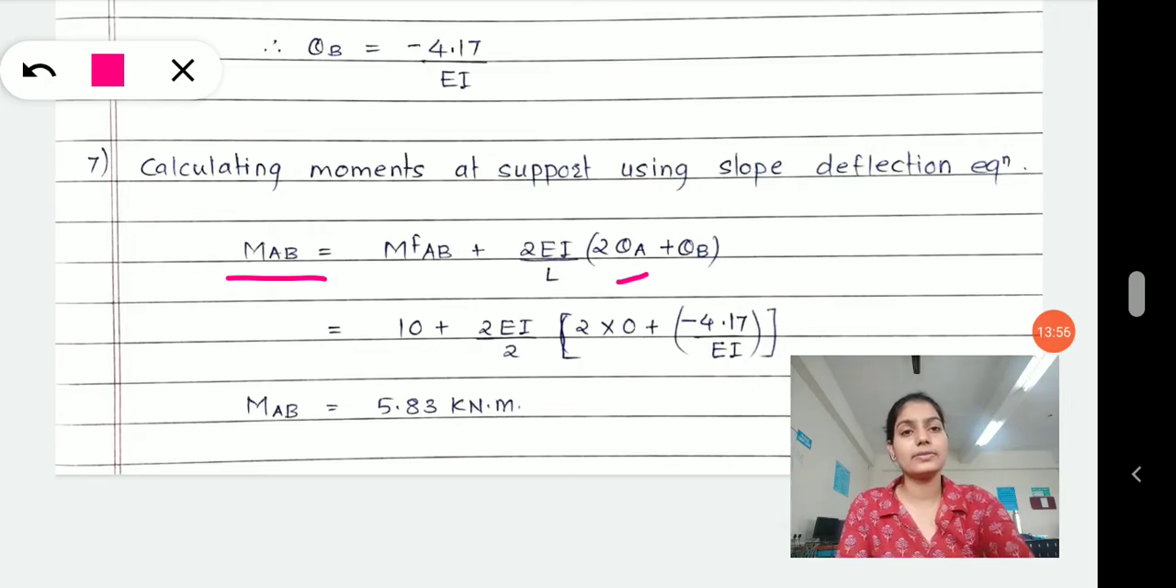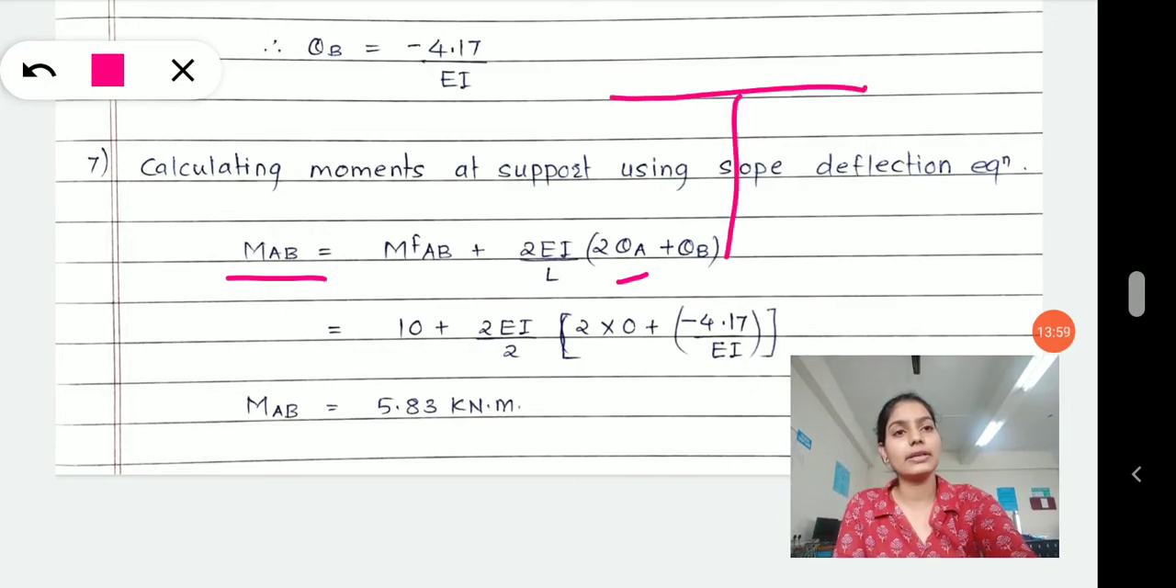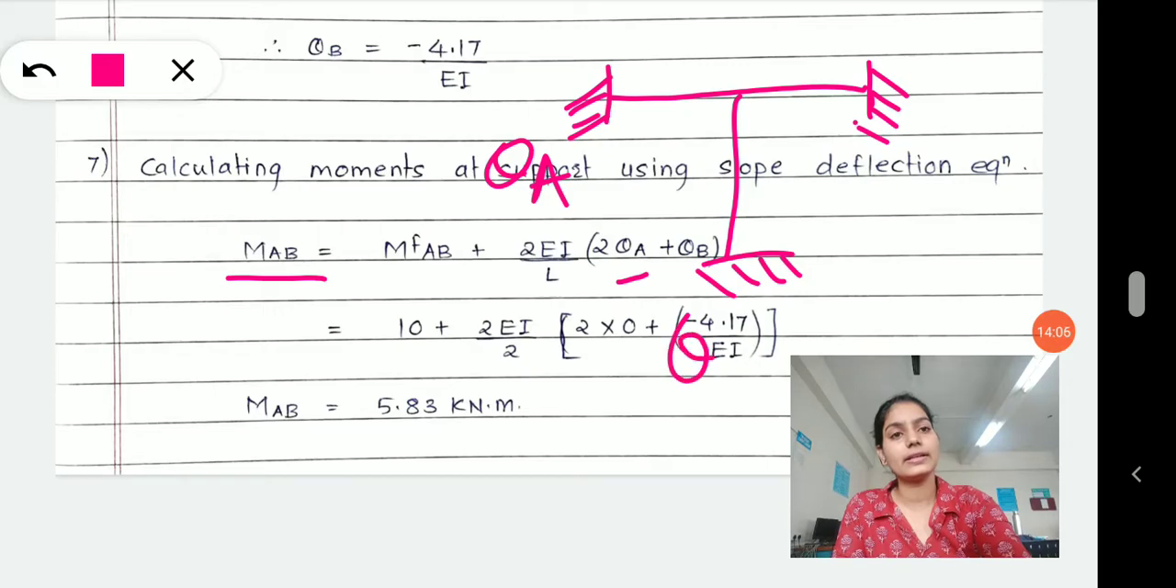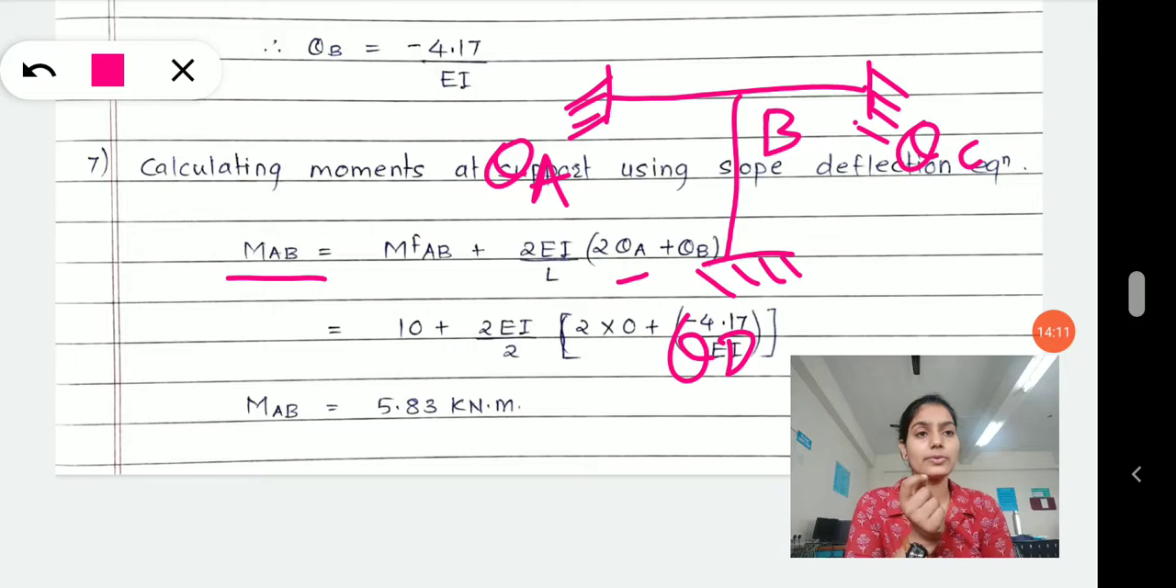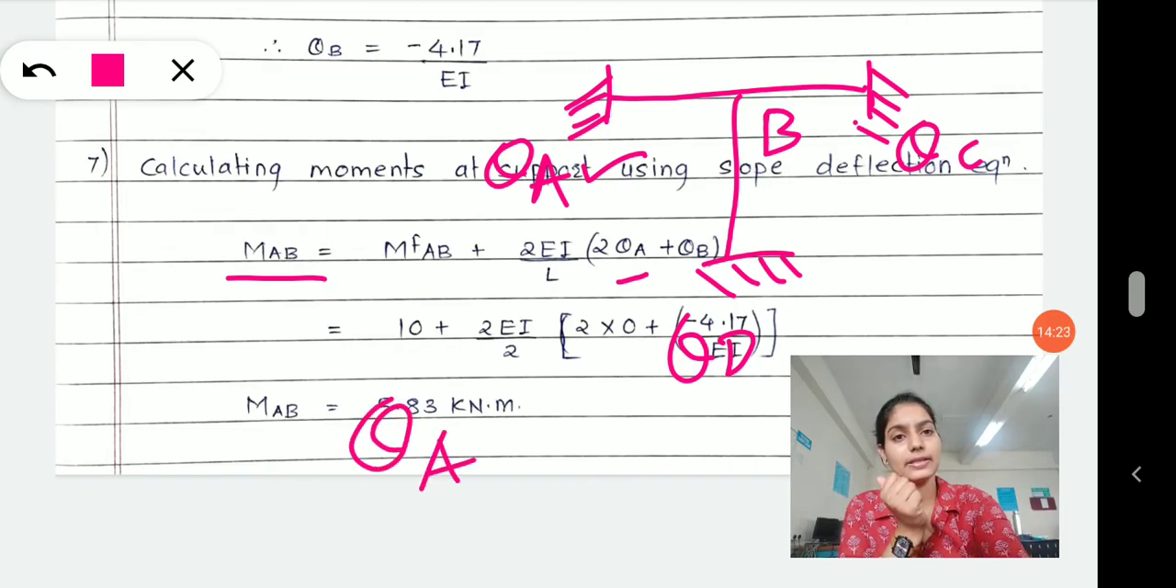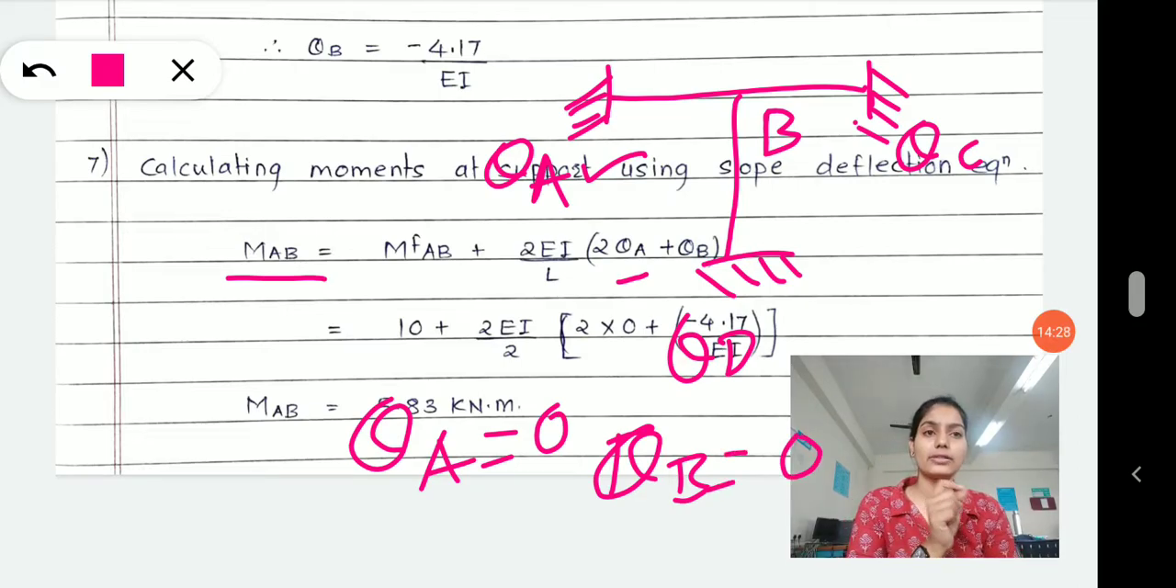Why is it 0? See here, our frame was like this, right? It was fixed, it was also fixed, and it was fixed. So theta A, theta D and theta C will be 0 because those were the fixed ends. And do fixed ends allow rotation? No, fixed ends don't allow rotation, and if rotation is restrained, will there be a development of theta A? Theta A will be 0, theta D will also be 0, and theta C will also be 0. Only the unknown here is theta B.